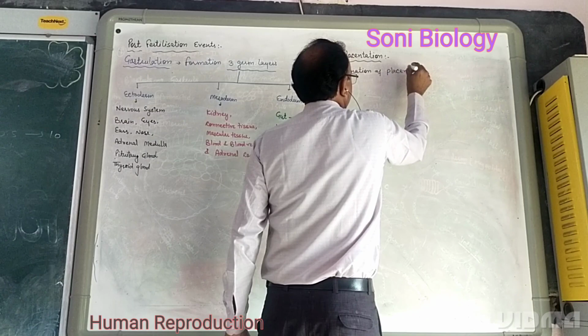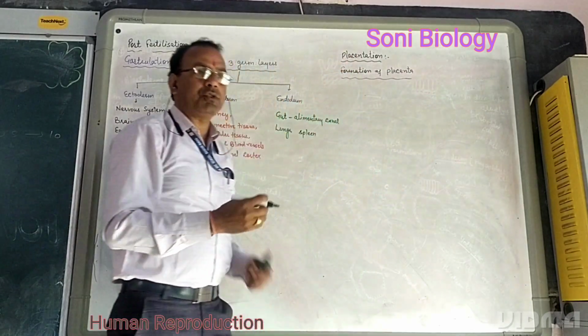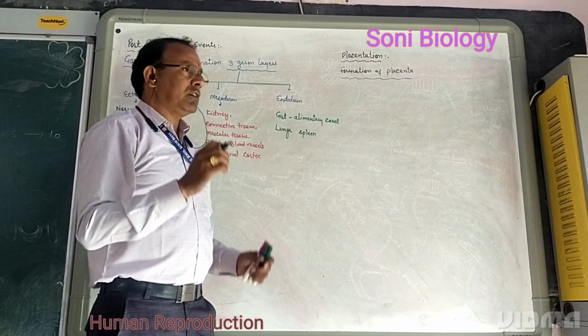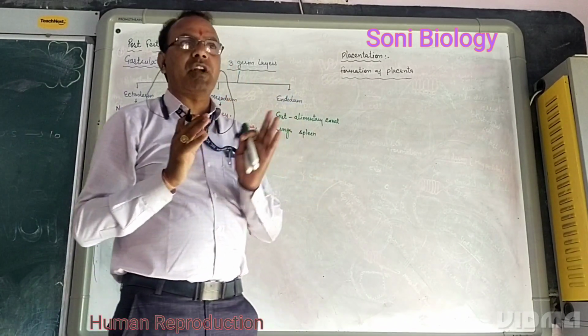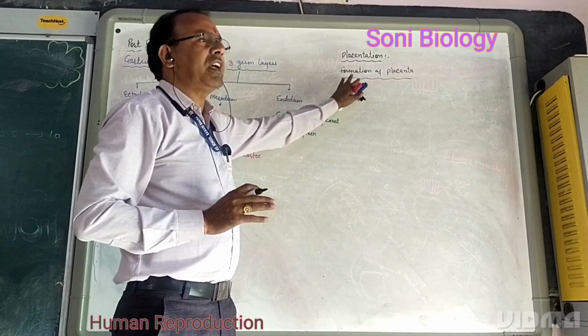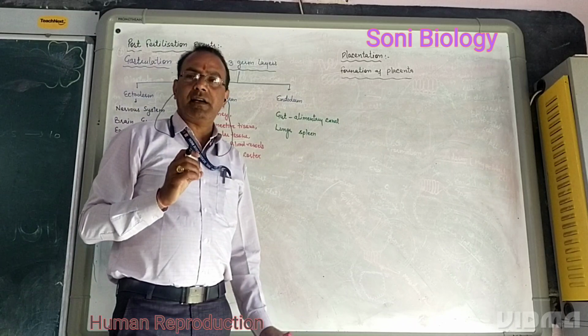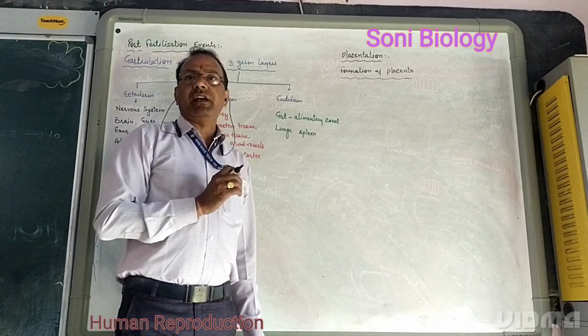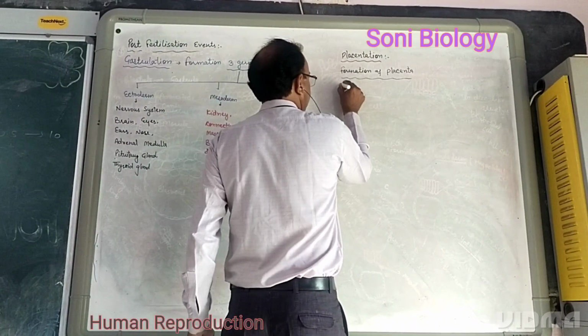In human beings, as we have already discussed, there is a reduced yolk sac. So all the nutritive substances to the developing embryo are provided from the mother's body through a special tissue that is called placenta. Placenta is a mechanical or physiological connection between the maternal and fetal.